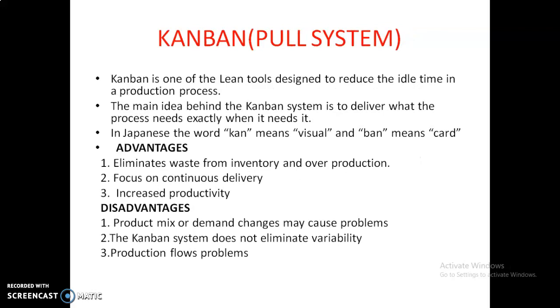Kanban means pull system. Kanban is one of the lean tools designed to reduce the idle time in the production process. The main idea behind the Kanban system is to deliver what the process needs exactly when it needs it. It means we have to deliver our goods to the customer exactly when they need it. In Japanese, the word kan means visual and ban means card.